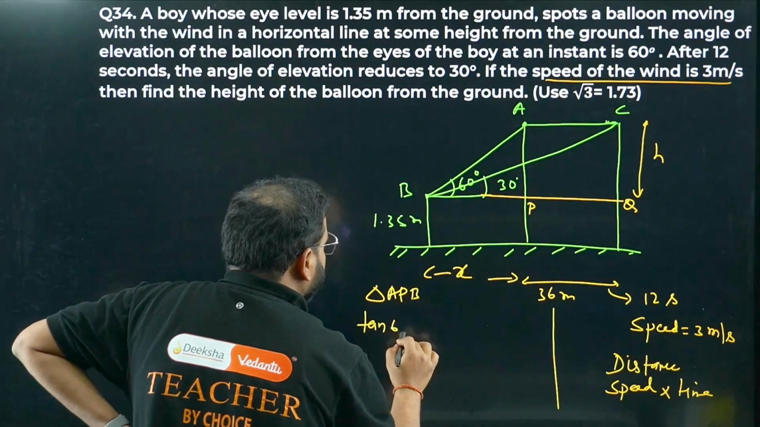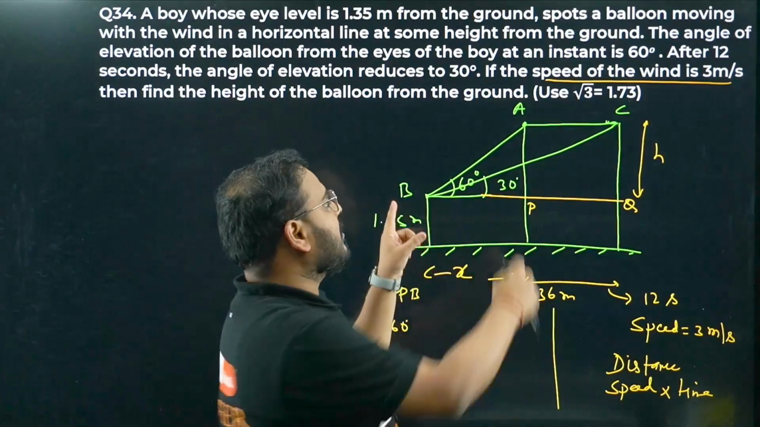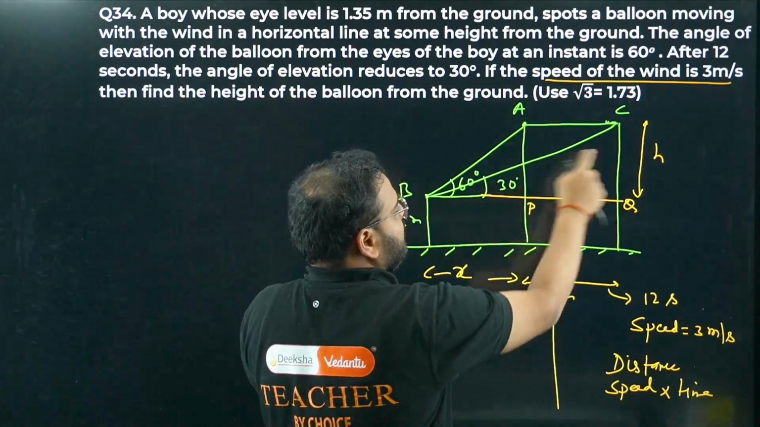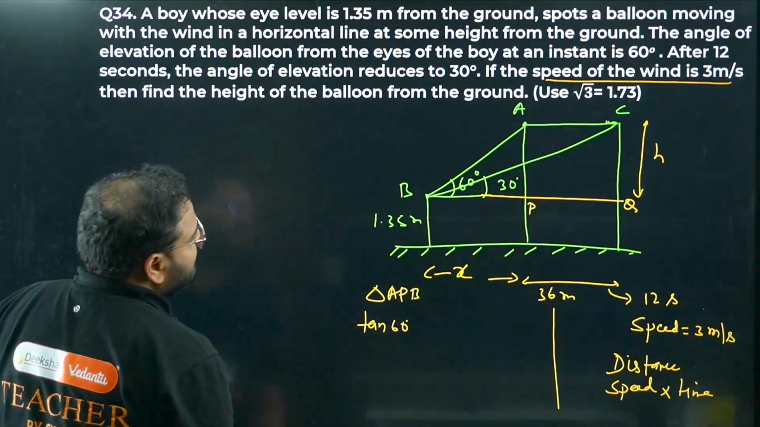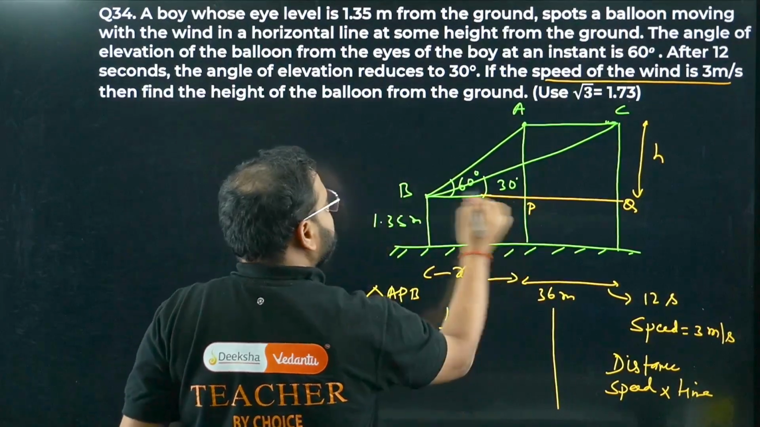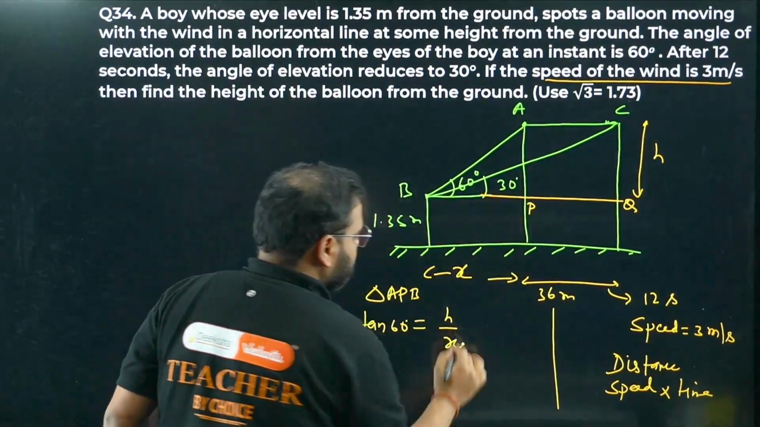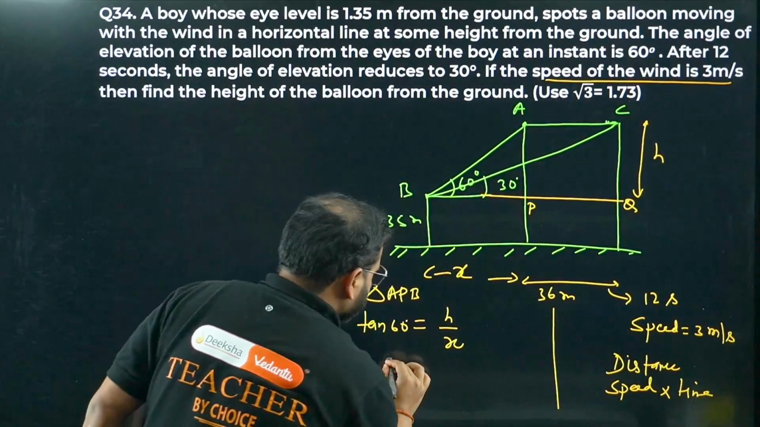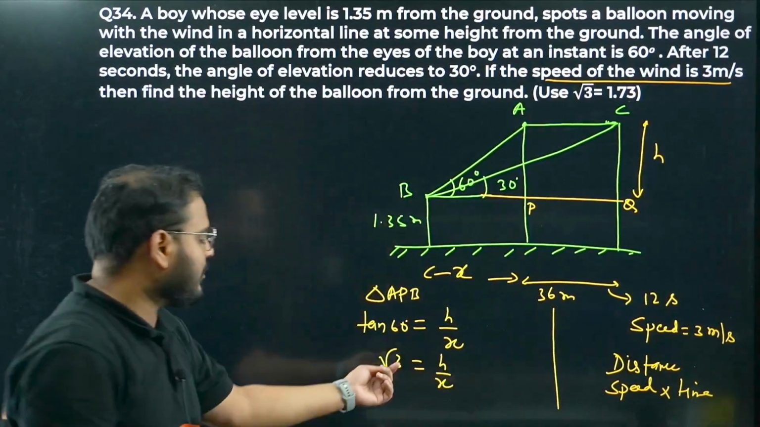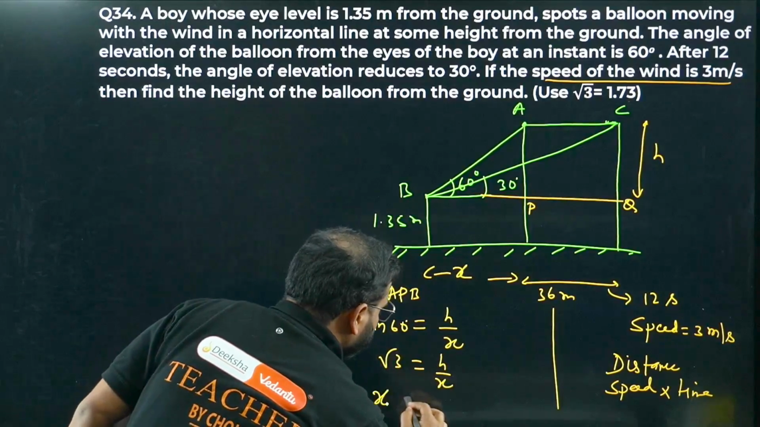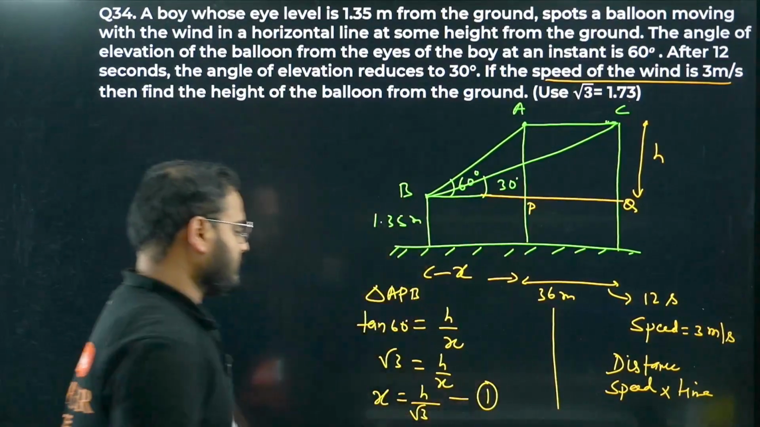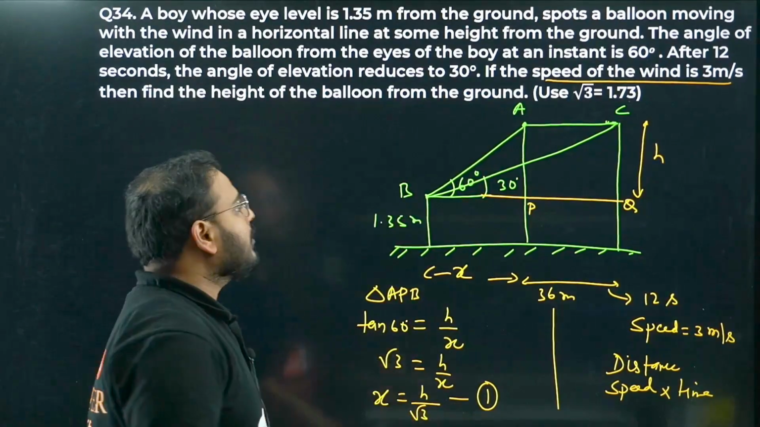Tan 60, right? Or will I use 30? 60 is the angle of elevation for this triangle. 30 is for the bigger triangle. Yes? Okay, so tan 60 equals the opposite, which is h, upon the adjacent, which is x. What is tan 60? Root 3 equals h by x. Can I find the x value from here? Yes sir. The x value will be simply h upon root 3. This is equation number 1. x is equal to h upon root 3.